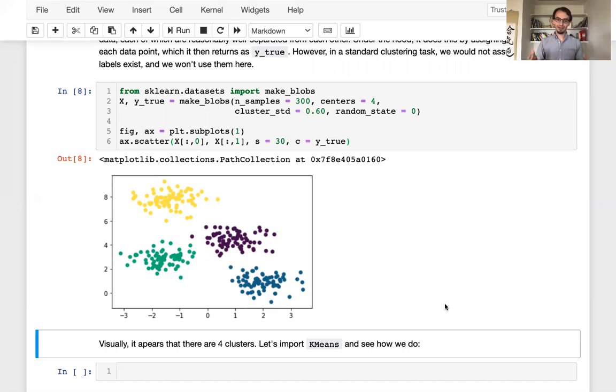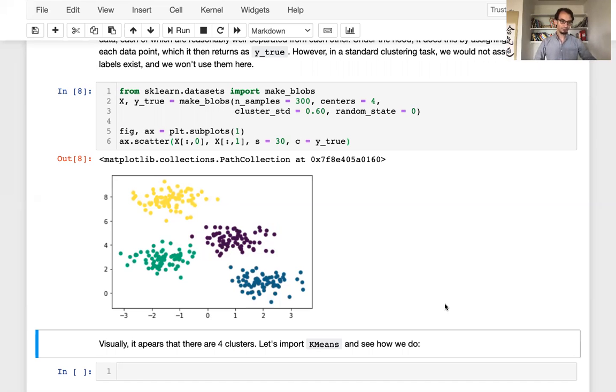In this case, we can have a y true because we got it from our synthetic data generation, but we're not going to use it in any of our algorithms. We're not going to be using any training y true or any testing y true. Y true is not going to show up in our machine learning pipeline. It's just an artifact of how we artificially generated our data.